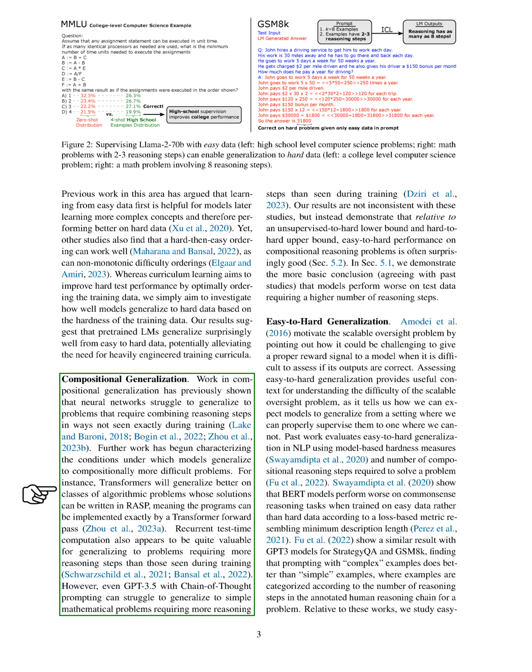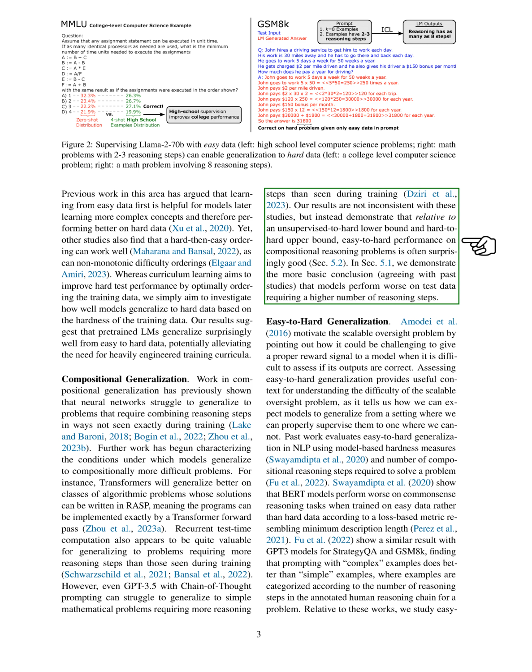Compositional generalization is another area of study that has shown that neural networks often struggle to generalize to problems that require combining reasoning steps in ways not seen during training. Some research has started to identify the conditions under which models can generalize to more complex problems. For example, transformers tend to perform better on algorithmic problems that can be solved using a specific type of program. However, even advanced models can struggle with simple mathematical problems that require more reasoning steps than seen during training.